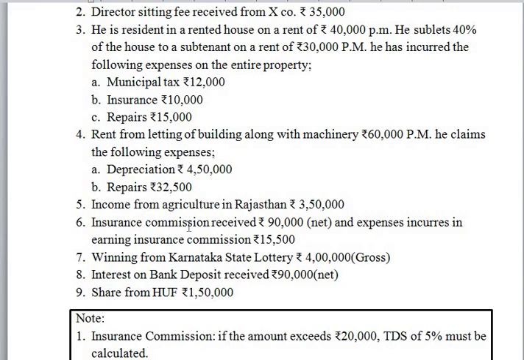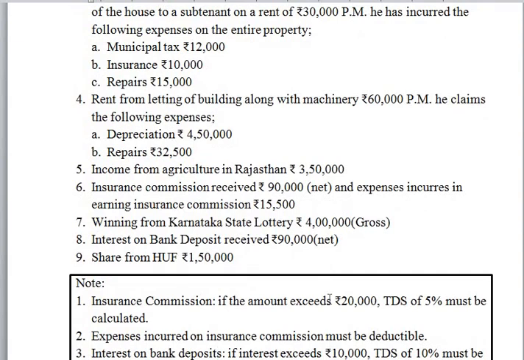If the commission on insurance is exceeding rupees 20,000, if the amount exceeds rupees 20,000, TDS of 5% must be calculated. So that means 90,000 they have given net, we need to find out the grossed up value. So 90,000 into 100 divided by 95. So any expenditure incurred for earning this must be deductible. So from the total income, 15,500 must be deductible.